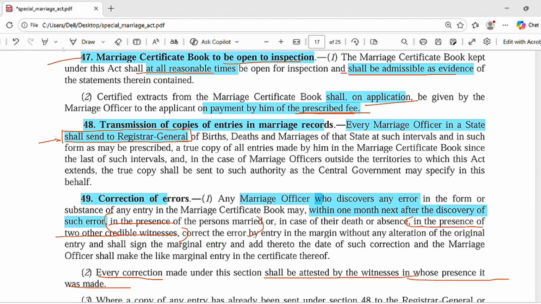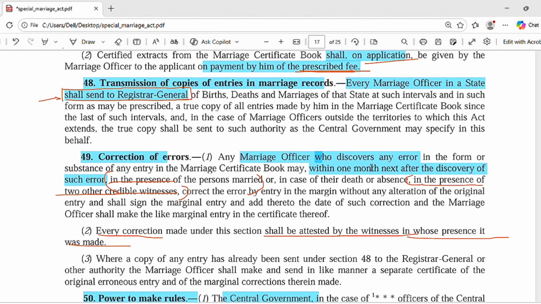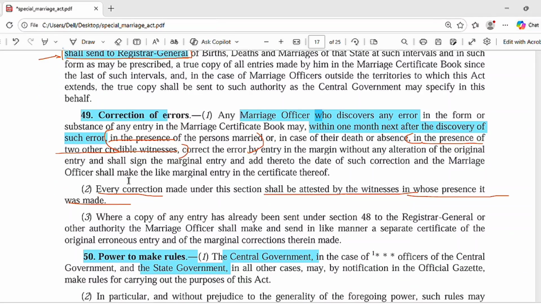Now section 49: if there is any error and the marriage officer has discovered that error, the officer has a duty to correct it within 1 month of discovery.